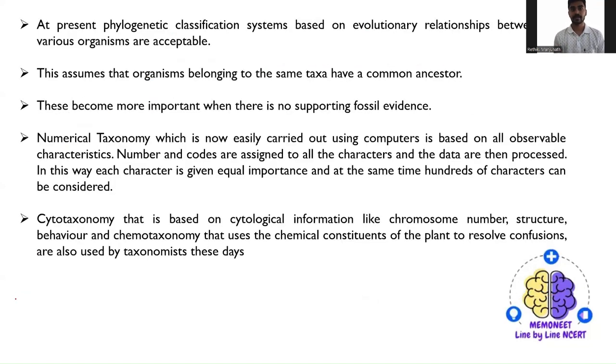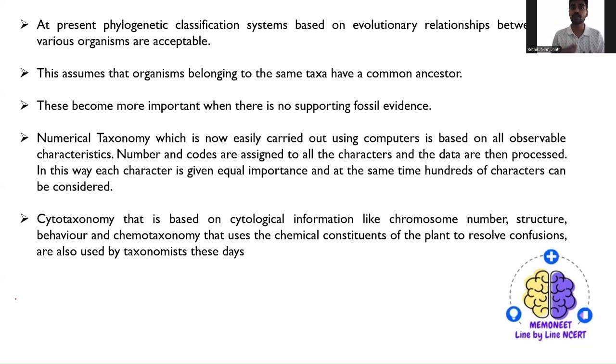So at present, the phylogenetic classification system based on evolutionary relationship between the various organisms is also acceptable. See, you should always remember that all the chapters are interconnected to each other. When I'm explaining the plant kingdom, we are actually deriving the plant kingdom from the biological classification. Because now plant kingdom is a part of the five kingdom system of classification, right? So whatever rules they considered while placing the individual organisms, the same thing goes to the plant kingdom also.